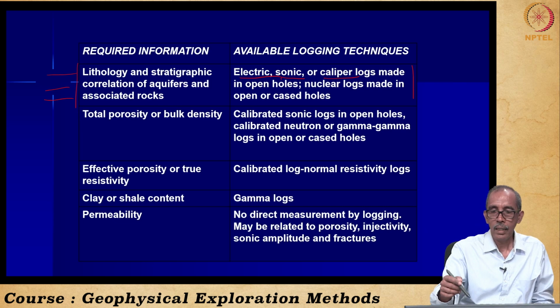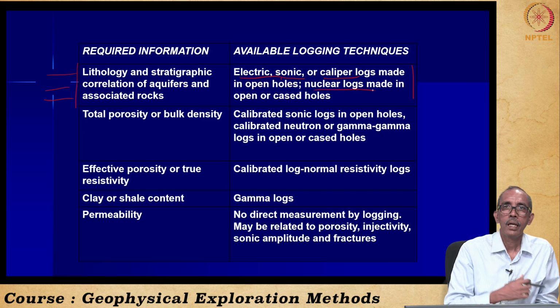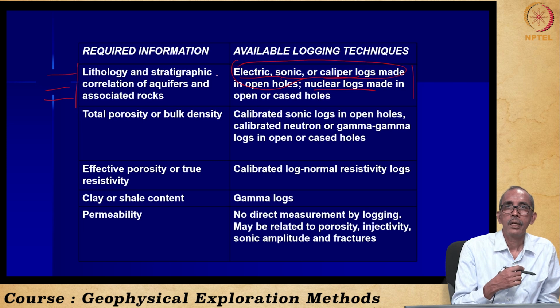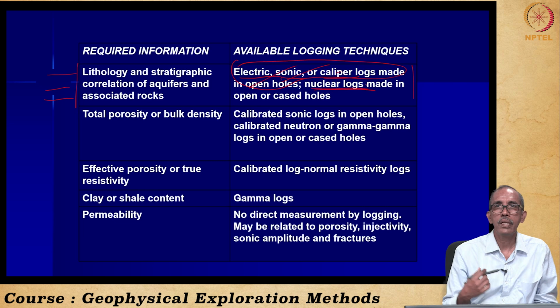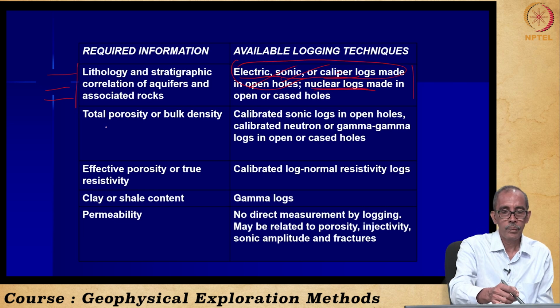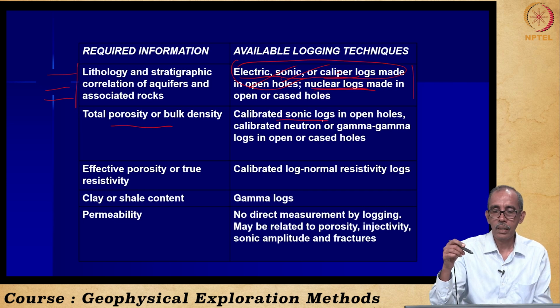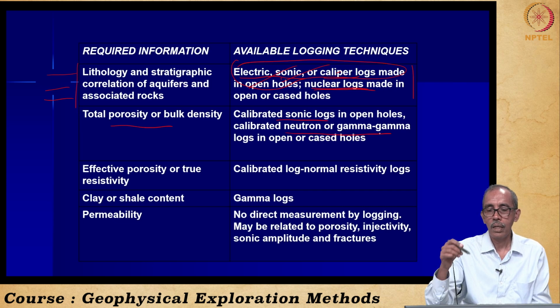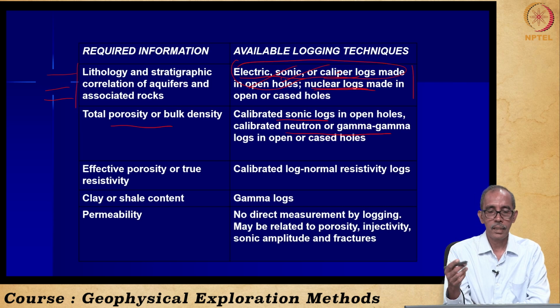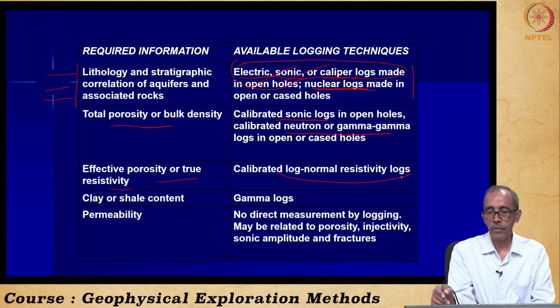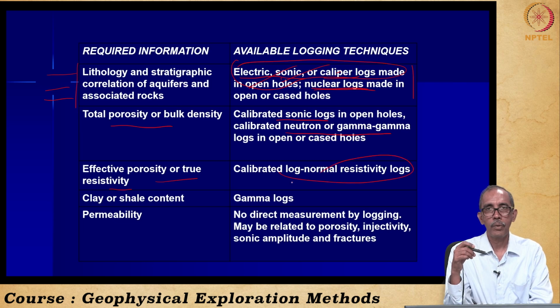And nuclear logs. If it is an open hole, these logging methods will help. In closed holes, none of them are possible, so the only option we have is nuclear logs. Then porosity or bulk density can also be estimated from sonic logs or neutron and gamma-gamma logging we have seen already. Porosity and resistivity are possible from resistivity logs. Estimate of porosity from the resistivity logs.